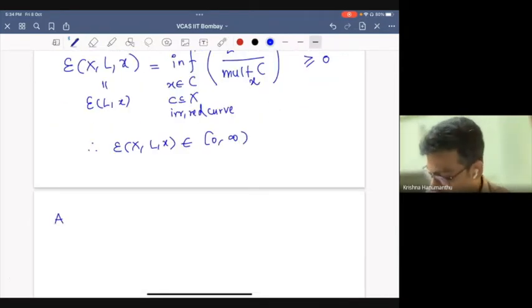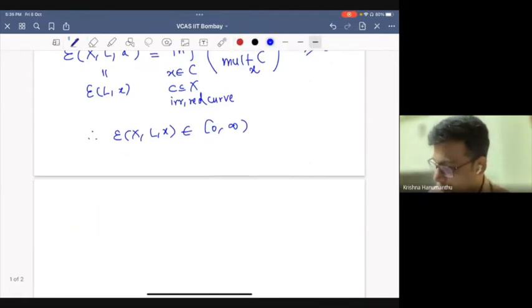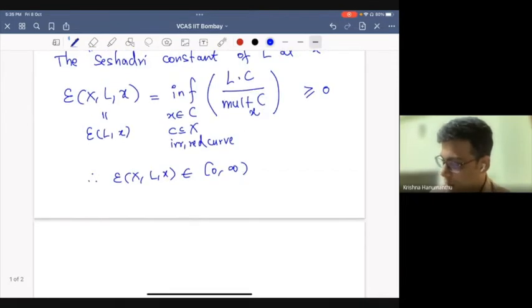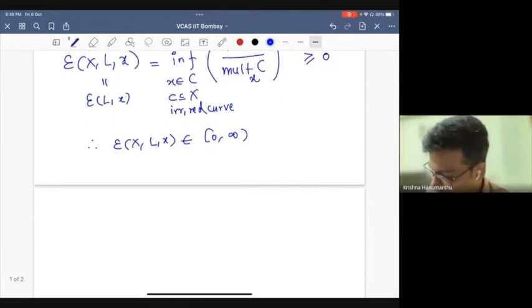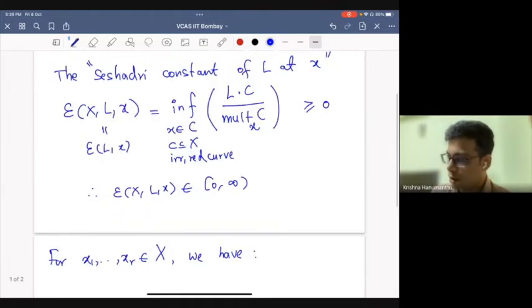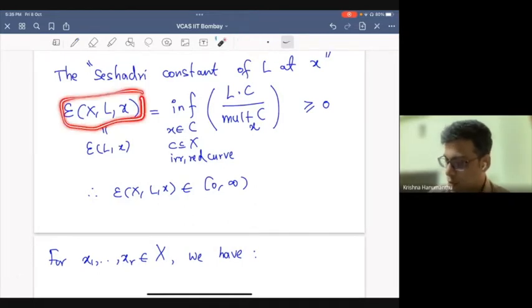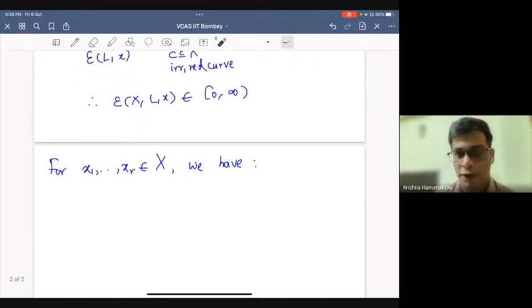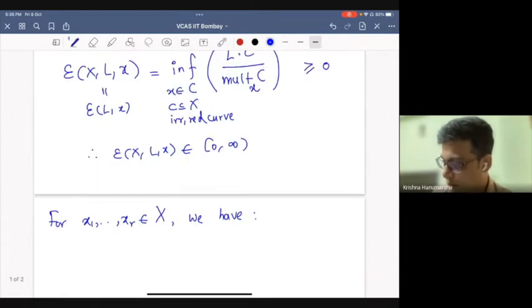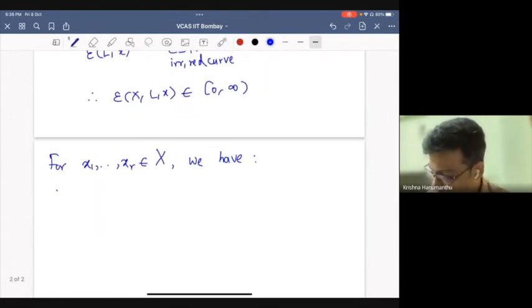Alternately, we can also define it. Actually, before I give you the alternate definition, I don't want to stick to one point. I can talk about multiple points. For x1 through xr in X, this is called the single point Seshadri constant because there is a single point, and this is called the multi-point Seshadri constant. Actually, I could have just defined this because it already includes that case, but nevertheless, I will write this.